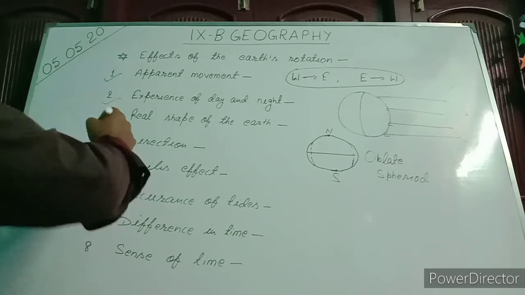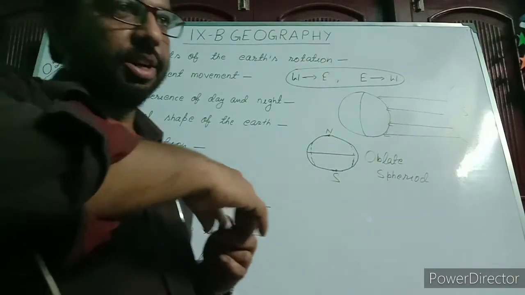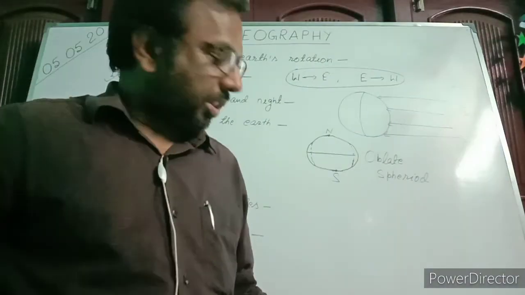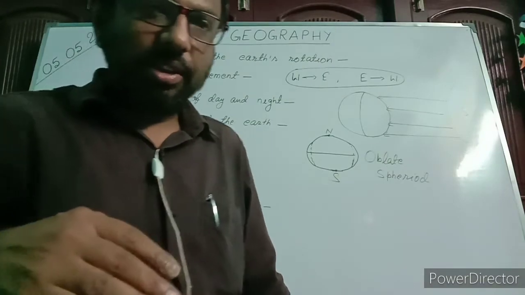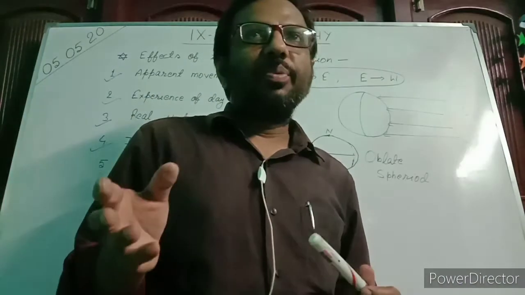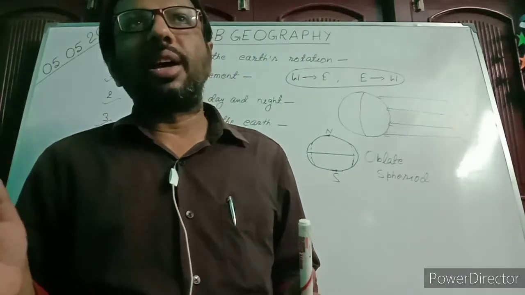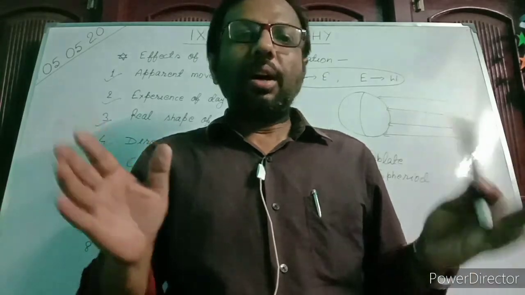Now we come to the fourth effect, direction. Easily we can understand in which direction the sun rises, that is east, and in which direction the sun sets, that is west. So we can identify the direction on the earth on the basis of sunrise and sunset.